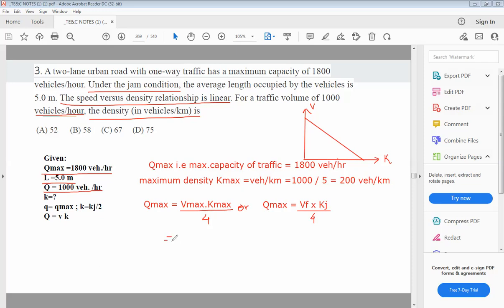So let us substitute these values here. Qmax ची व्हॅल्यू माहिती आहे तुम्हाला, how much? 1800. Vmax ची व्हॅल्यू पण माहिती आहे. Vmax we need to find out.